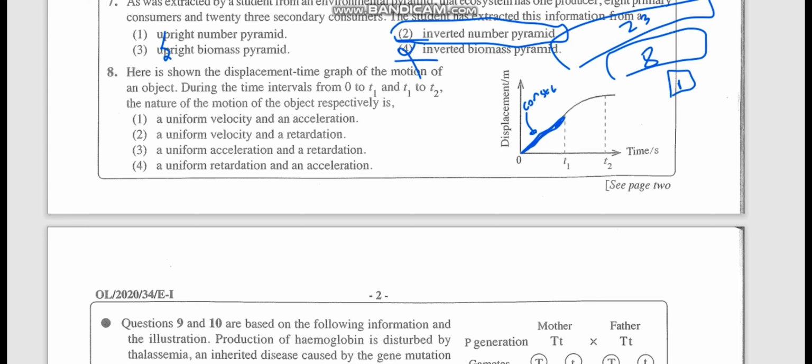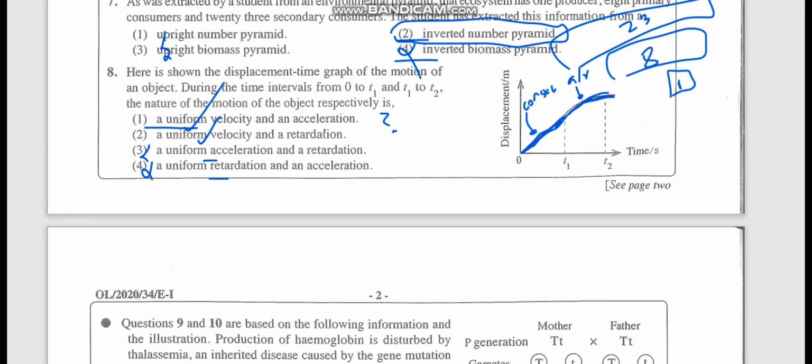Here you can see some drop in the gradient. That means some change in the velocity, so there is acceleration or retardation. Now, before that we'll figure out: options 3 and 4 are wrong, because it's not uniform acceleration or retardation. Uniform velocity is correct. Now we have to figure out whether it is acceleration or deceleration.